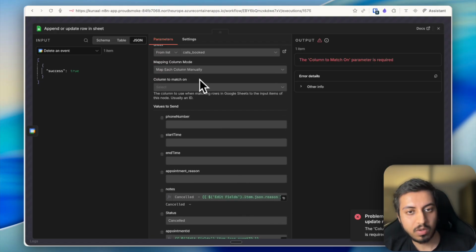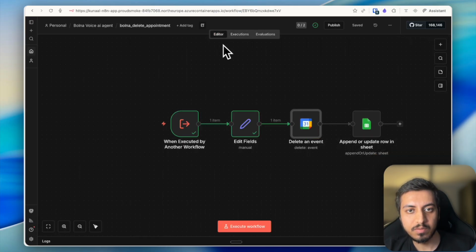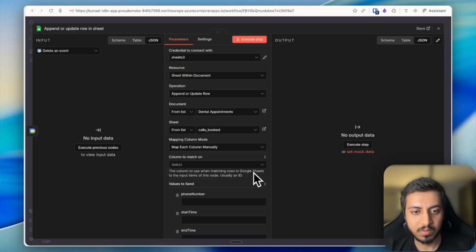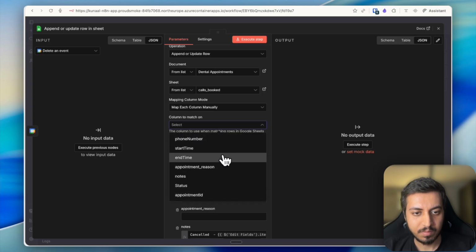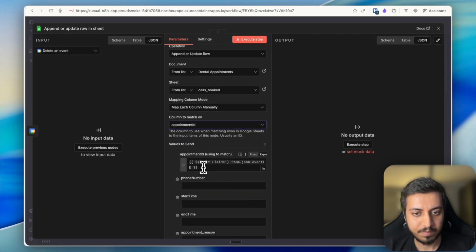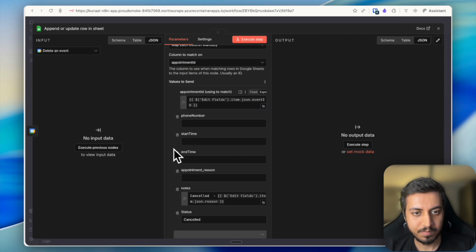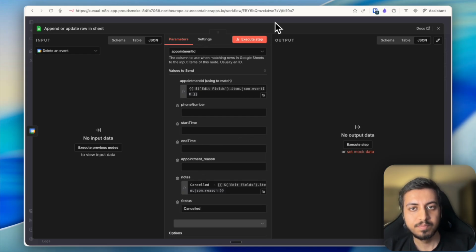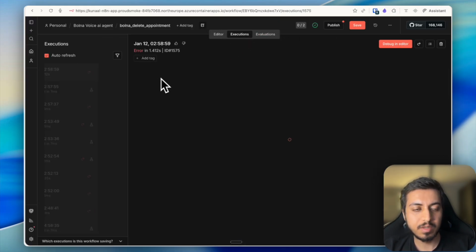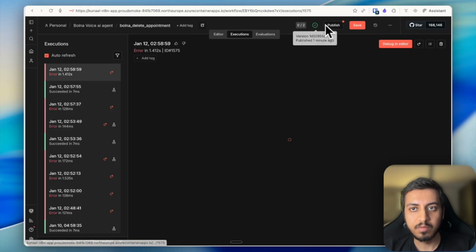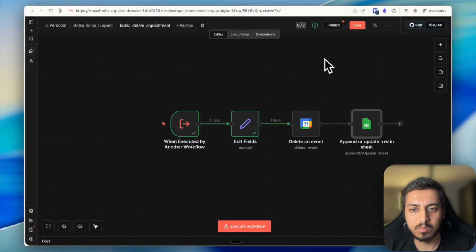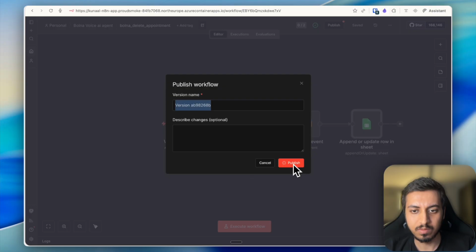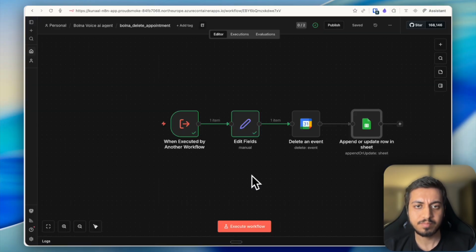So we didn't use the column match on parameter. So let's just fix it and we're good to go. It's working now. Cool, awesome. If we want, we can give it a try, but we have deleted the appointment, so it won't work, but it worked, so it's fine.